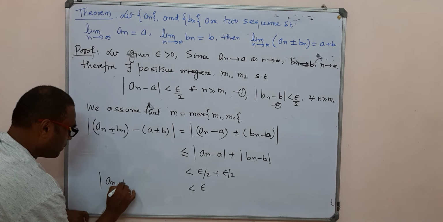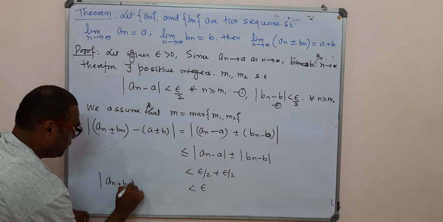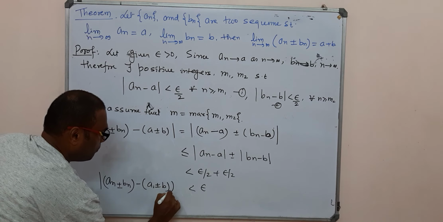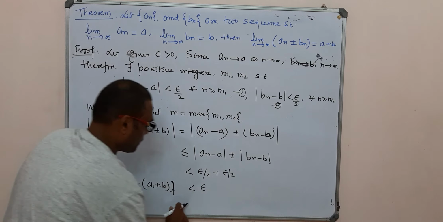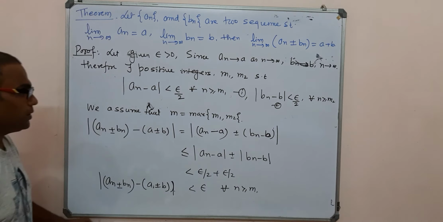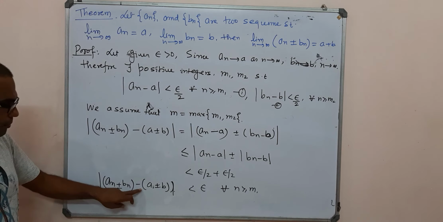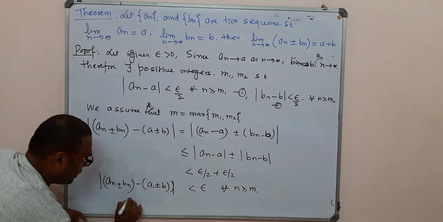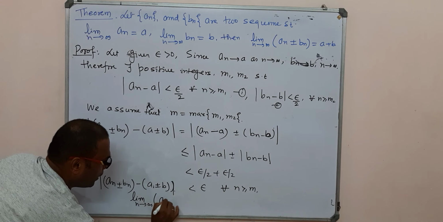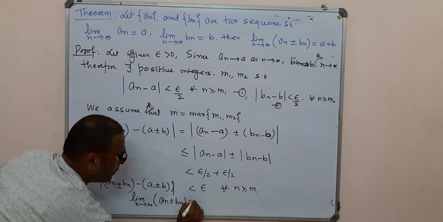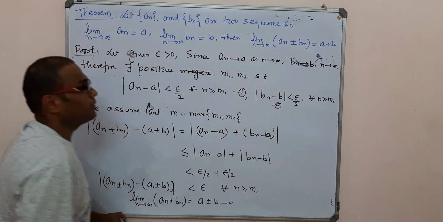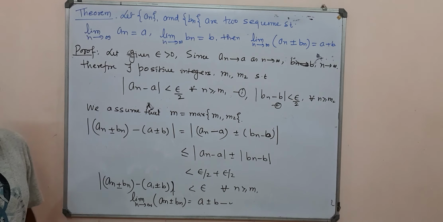So mod of an plus minus bn minus a plus minus b is strictly less than epsilon for all n greater than or equal to m. This is nothing but the definition of the limit of a sequence. That means the limit as n tending to infinity of an plus minus bn is equal to a plus minus b. Hence the proof of this part.